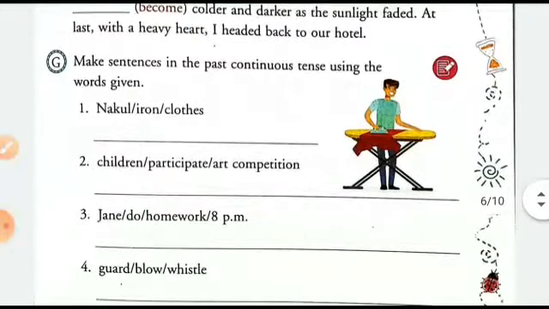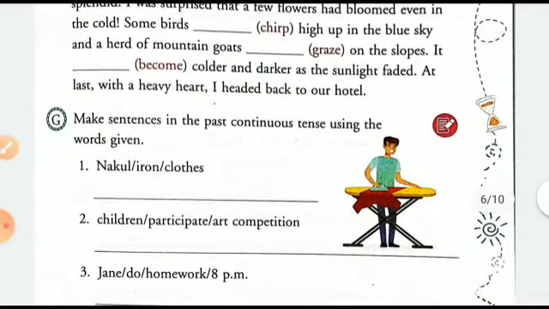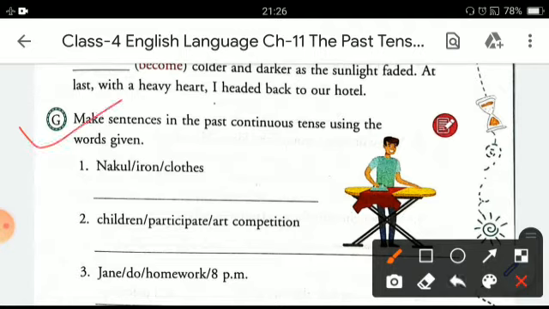Now let's move to exercise G, that is make sentences in the past continuous tense, by using was plus the main verb in ing form. So let's do the first one. The hint is given as Nakul iron clothes. So let's make a sentence now. Nakul was ironing clothes.